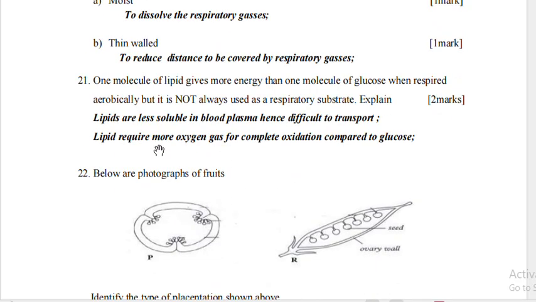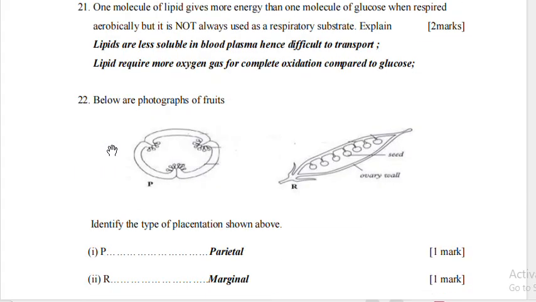One molecule of lipid gives more energy than one molecule of glucose when respired aerobically, but it is not always used as a respiratory substrate. Explain. Lipids are less soluble in blood plasma, hence difficult to transport. Then the lipid requires more oxygen gas for complete oxidation compared to glucose.